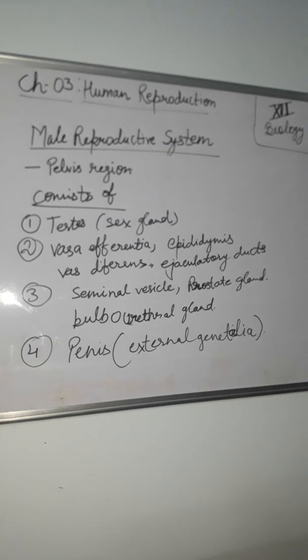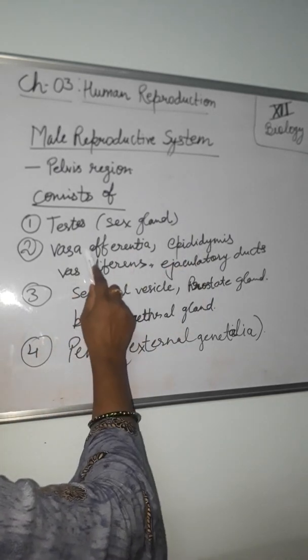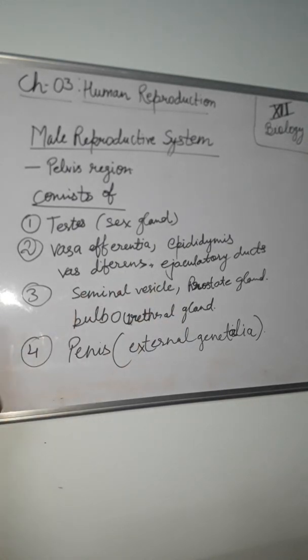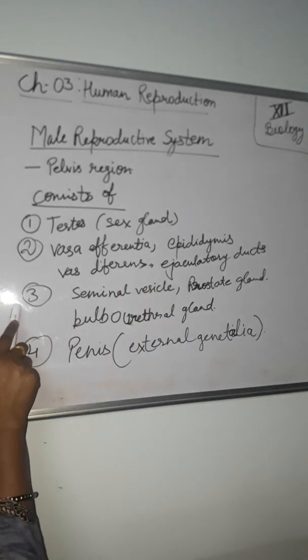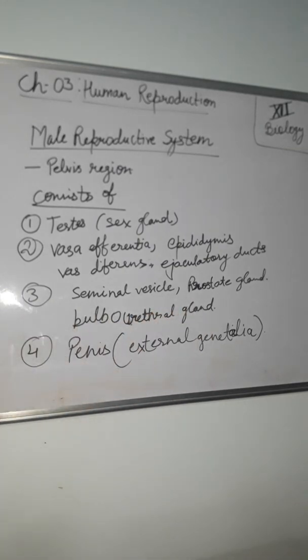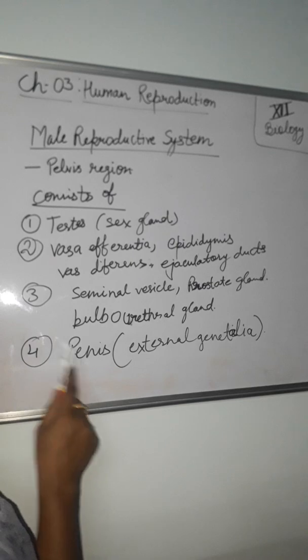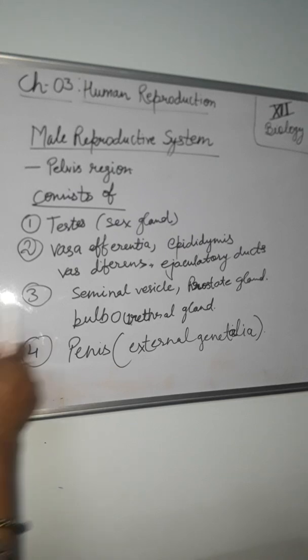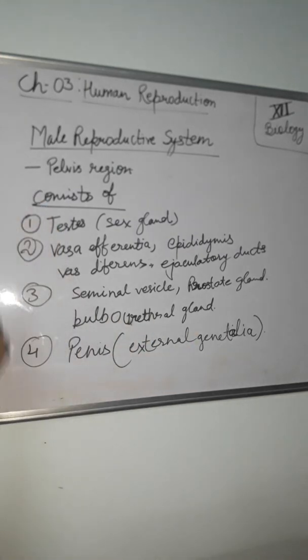Thus the duct system comprises all four: vasa efferentia, epididymis, vas deferens, and ejaculatory duct. Next, the accessory glands are the seminal vesicle, prostate gland, and bulbourethral gland, also called Cowper's gland, and the main thing, the penis, the external genitalia, located in the pelvis region only.